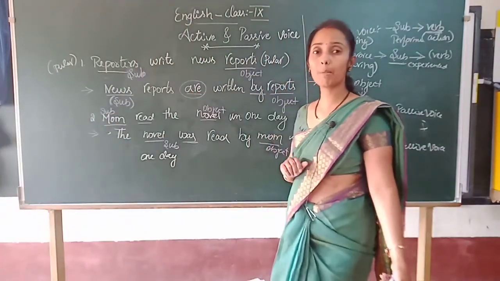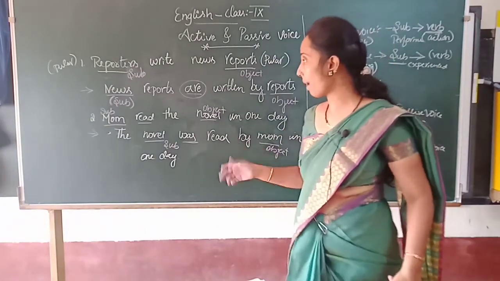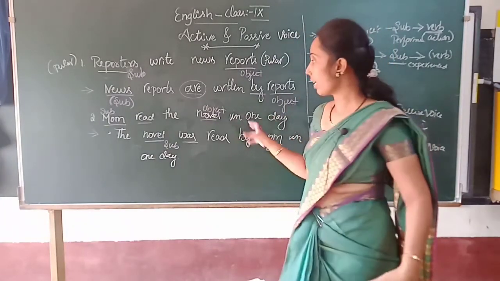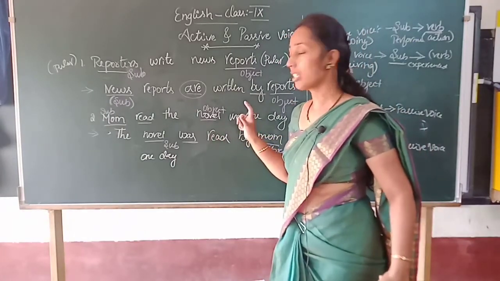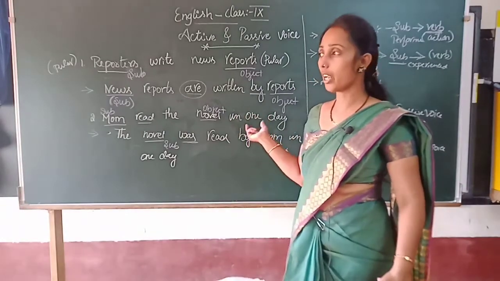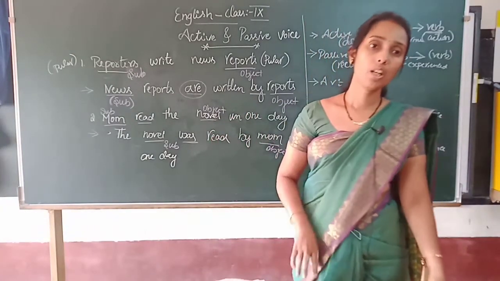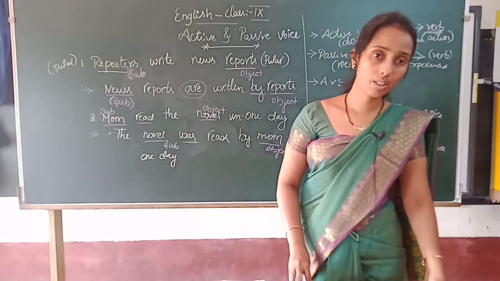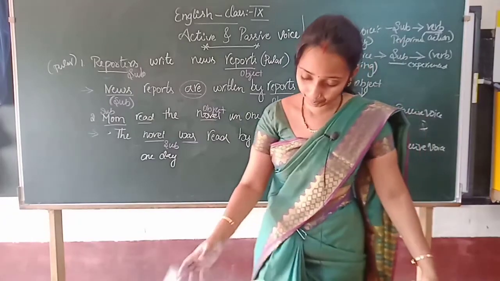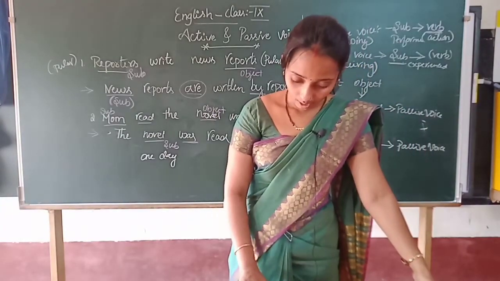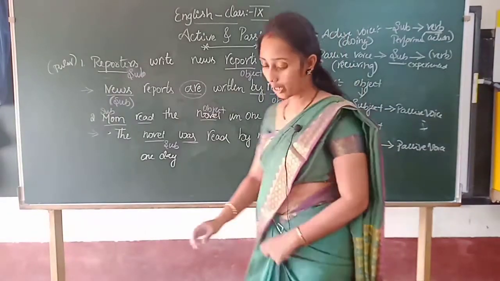One thing you have to remember is the tense of the sentence when changing to passive voice, and which is the subject and which is the object, and how to change them. Clear, children? Let's try a few more examples. Write down.